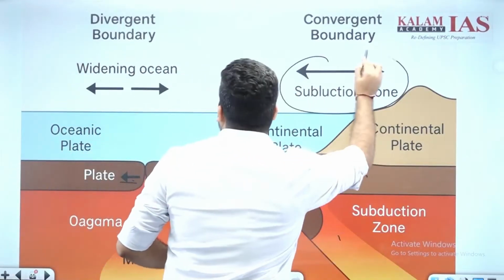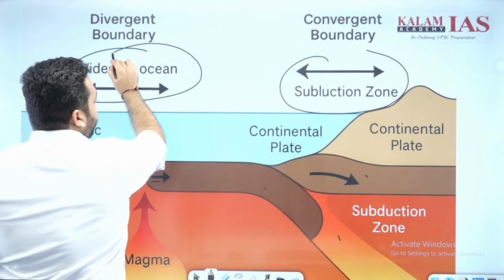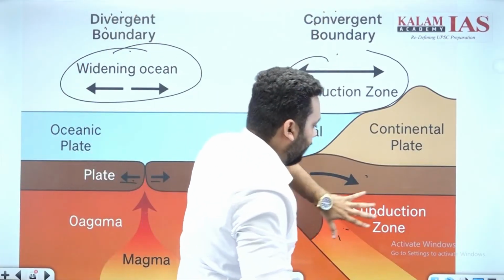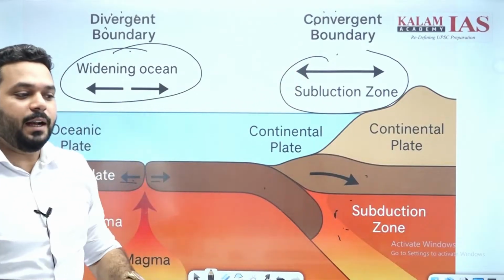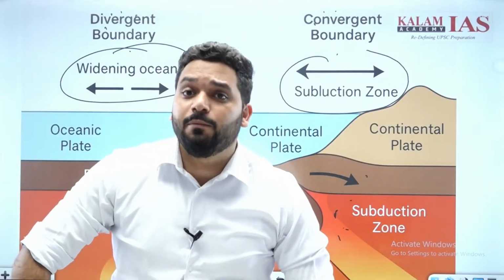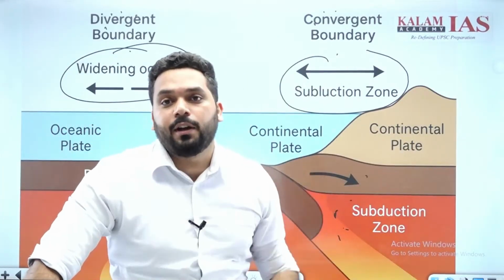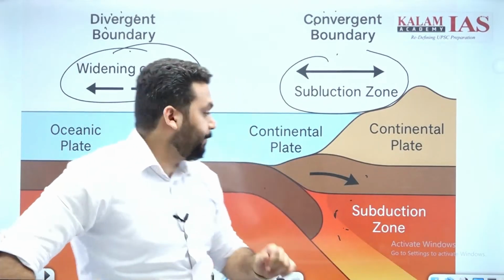This is subduction zone. This is widening of the ocean, okay. Divergent plate boundary, convergent boundary, subduction zone, like this. We can prove that yes, plate tectonics is leading to some changes in the size, in the shape of ocean and continent, okay.